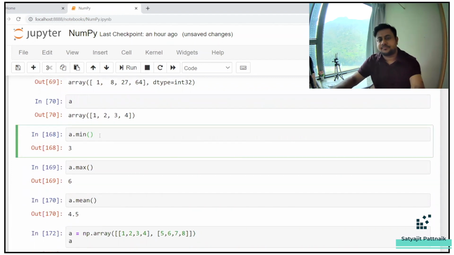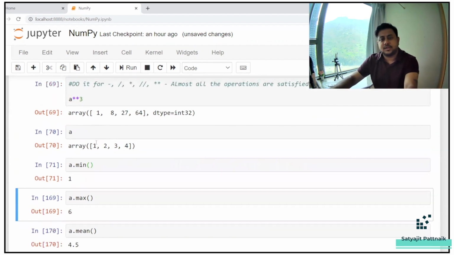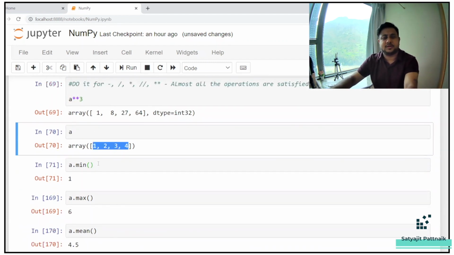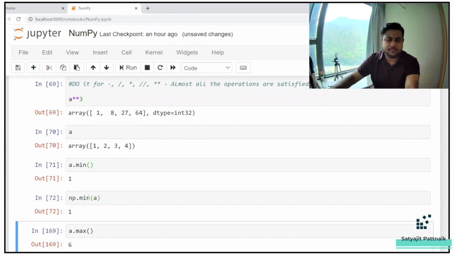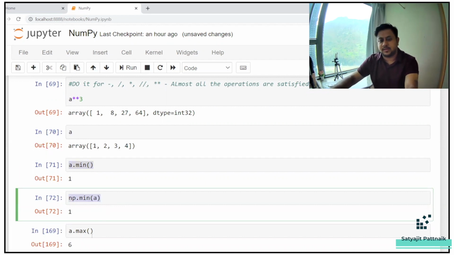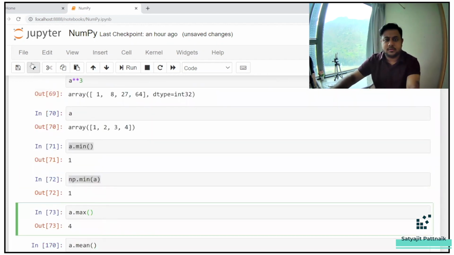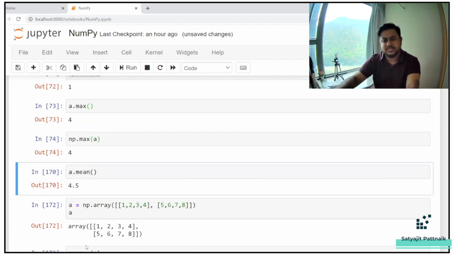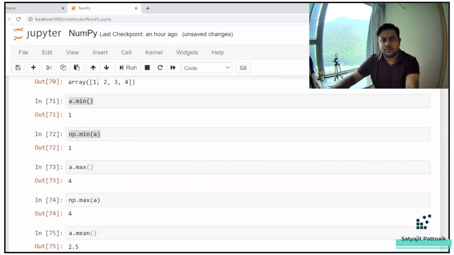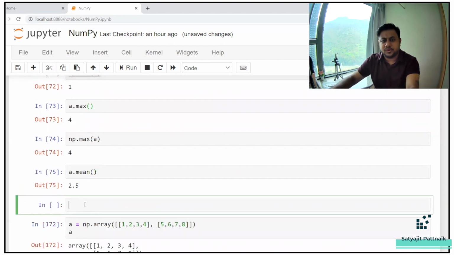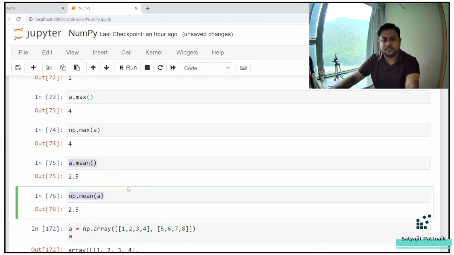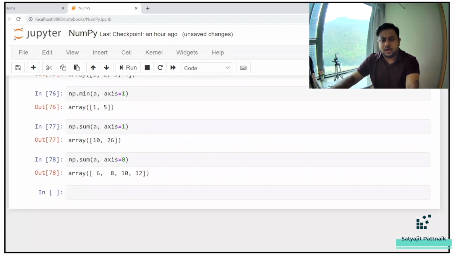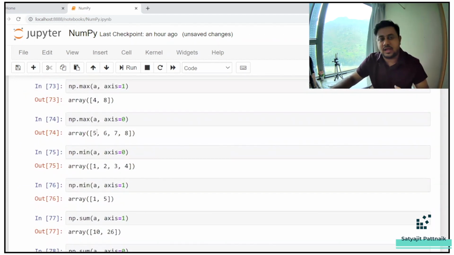What is minimum? A.min. That means which is the minimum element from this. You can run A.min or you can also run np.min A. Same thing. A.min or np.min. Same thing. A.max or np.max. Same thing. Okay. A.mean is going to be 2.5. 1, 2, 3, 4 divided by 4. I'm not sure if we have np.mean or not. Okay, we do have. So same. A.mean and np.mean. So this is all about your NumPy arrays. You can just run these codes and you'll have a better understanding.